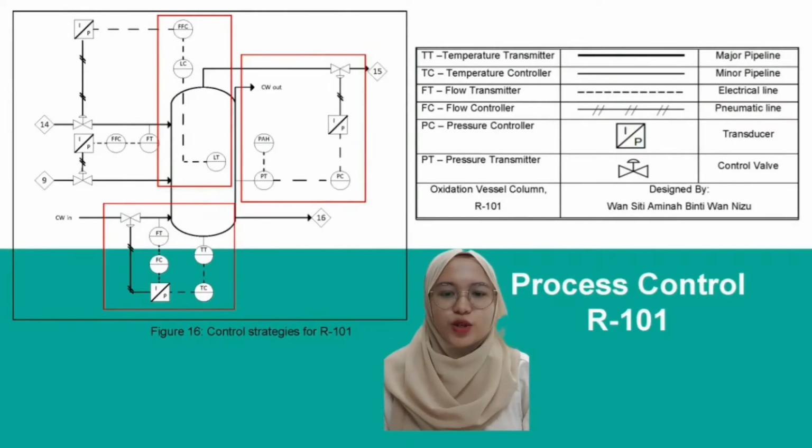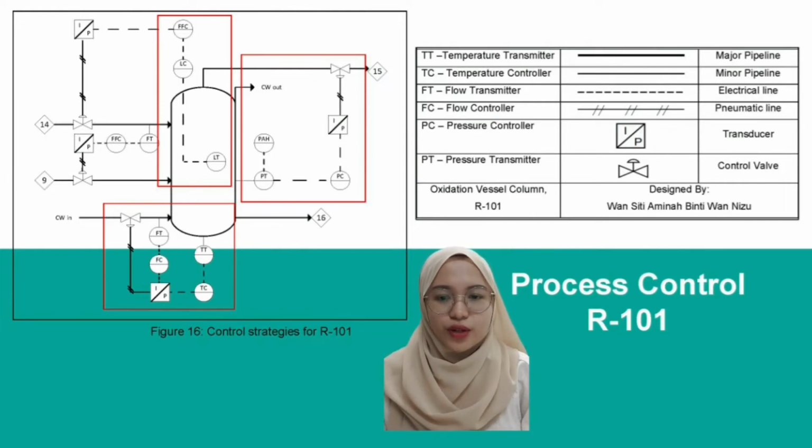The first process control used is a feed-forward controller. A level transmitter will monitor the level of liquid inside the reactor and connect it to a feed-forward controller. If the liquid level increases above the appropriate level, a signal will be sent to stop the inlet flow rate from stream 14. Second, a cascade controller to maintain the temperature of the vessel. The manipulated variable is the flow of the cooling water inside the cooling jacket. It is controlled based on the temperature data transmitted.